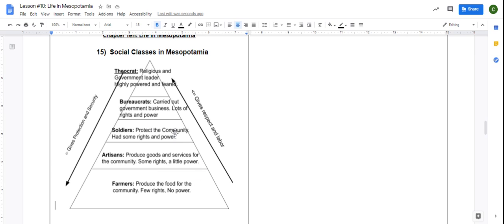Now, each successive rank gives respect and work to the class above it. Farmers provide artisans with food. They provide soldiers with food, bureaucrats and theocrats with food. Artisans produce the weapons for the soldiers. Artisans are the ones who make the bureaucrats' fancy homes. Artisans are the ones that make the king's crown. The soldiers follow the orders of the bureaucrats, and they obey the theocrat. Bureaucrats obviously obey the theocrat and follow his orders.